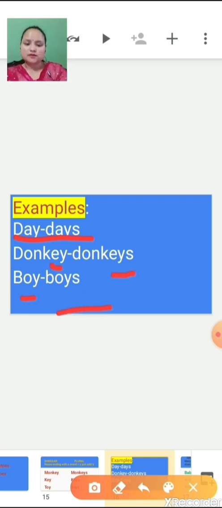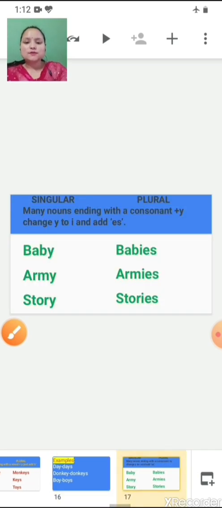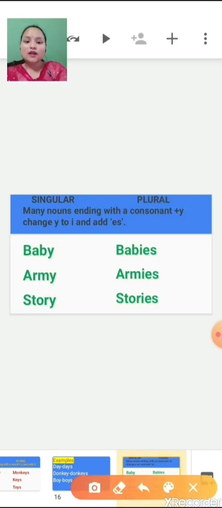Boy, boys. Okay. Next rule: many nouns ending with a consonant plus Y, change Y to I and add ES. Here, baby. It is ending with a consonant plus Y. So what have we done? BAB, and in place of Y we have written I, and at the end we have added ES. So it has become babies.